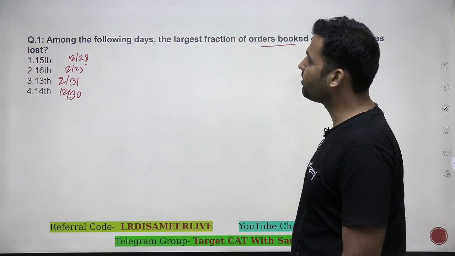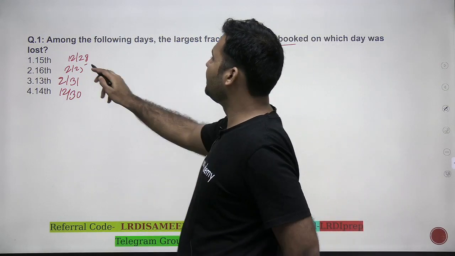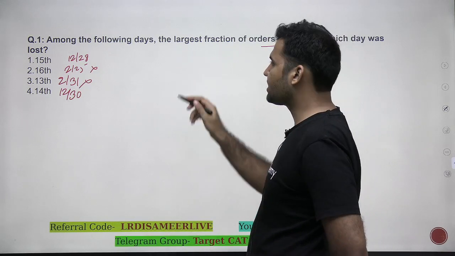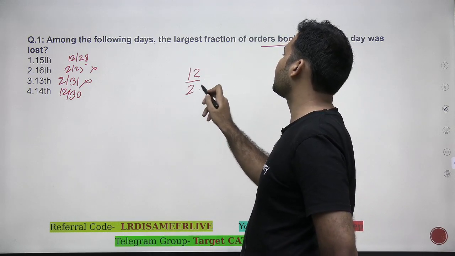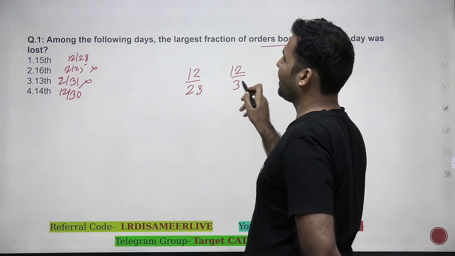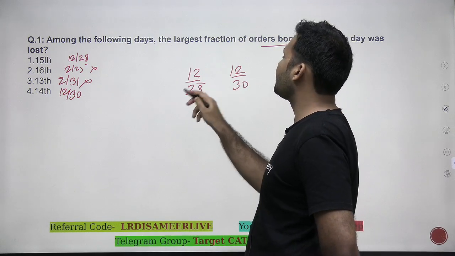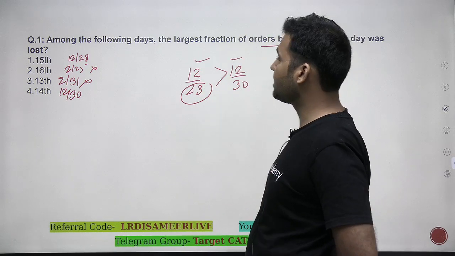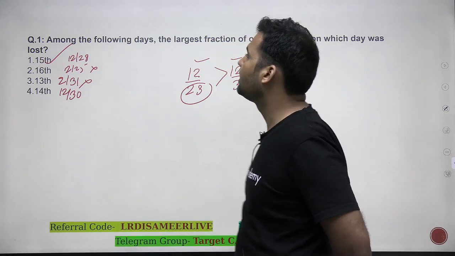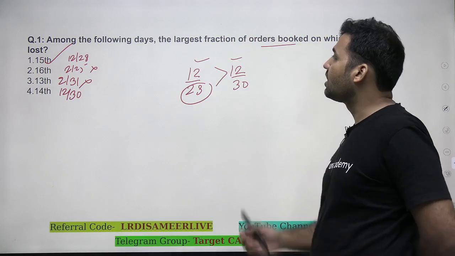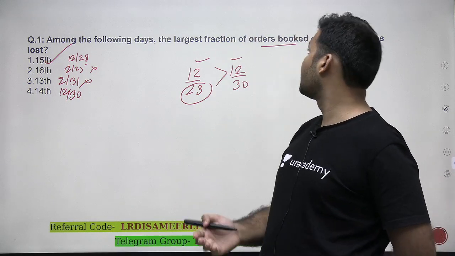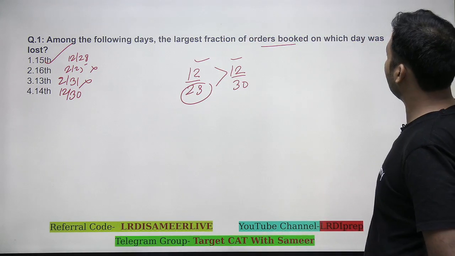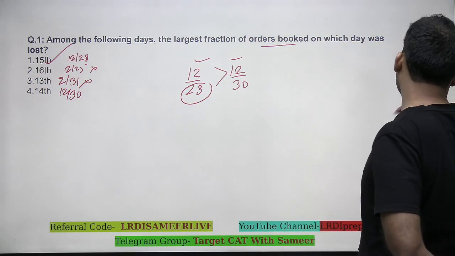So if I have to compare the fractions, I can see that these are straight away eliminated. The fight is only between two fractions, that is 12 by 28 and 12 by 30. Again, there's no fight. The denominator here is small, so this value will be more than this. Numerator is same, but denominator is small here. So the number of orders lost as a fraction of total orders booked is highest on 15th. Right, 15th is the right answer.